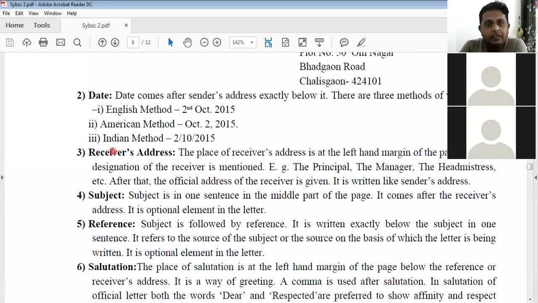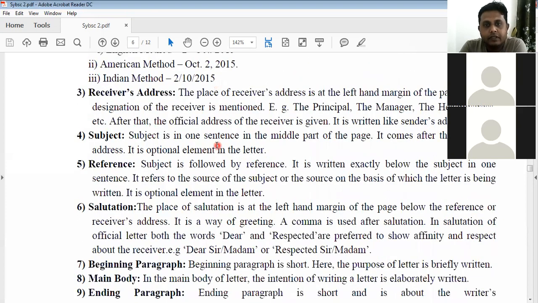We have three methods of writing dates. You can compare the three types, and you can select any one of them. You can select the English method like this, or go for the American method like this, and the popular Indian method is like this. Okay. Then there comes the receiver's address.